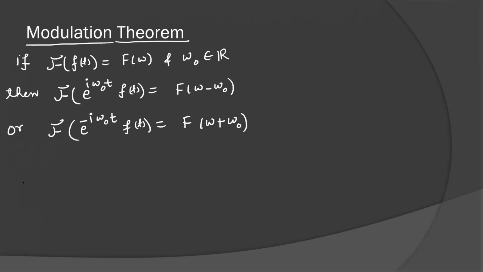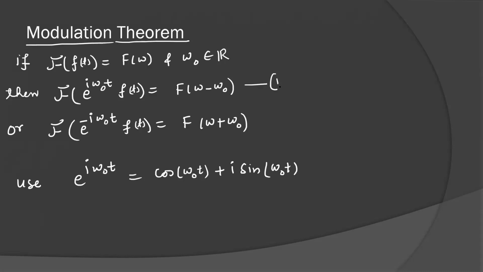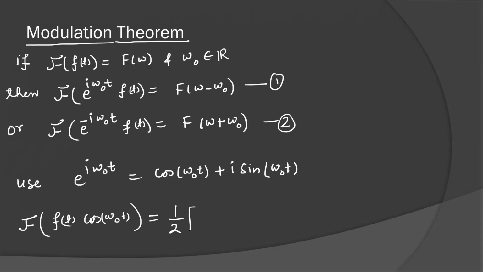Now if you use e to the power i omega naught t equal to cos omega naught t plus i sin omega naught t using Euler's theorem, and substitute in these two equations and use the linear property of Fourier transformation, one time you add, one time you subtract, you will get two results. What are those two results? The Fourier transform of f(t) cos omega naught t. I am not going through the proof, but I have given you a sufficient hint. It is equal to 1 by 2 times F of omega plus omega naught plus F of omega minus omega naught. It looks like the cosine formula only.